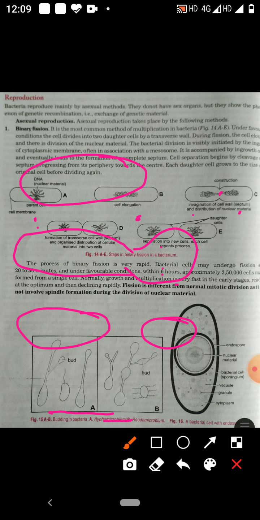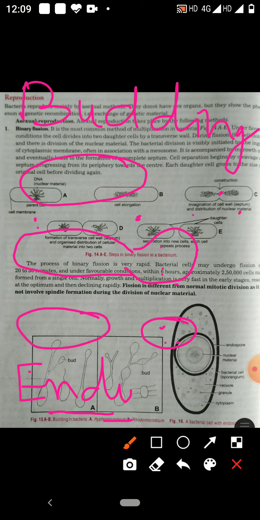So this is the new bacterial cell. This is the second type of reproduction. It is called budding. Third is endospore formation. So this is the third type of asexual reproduction.